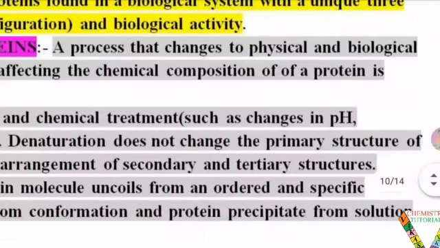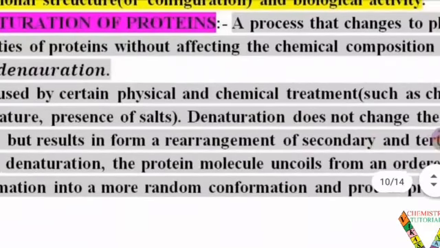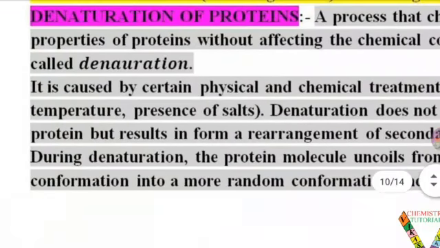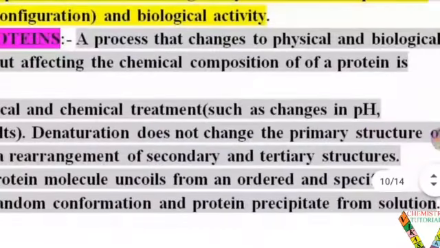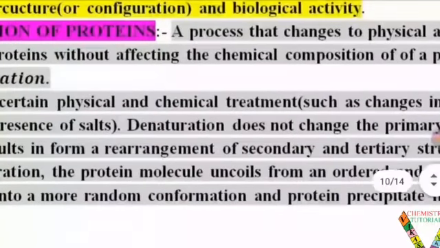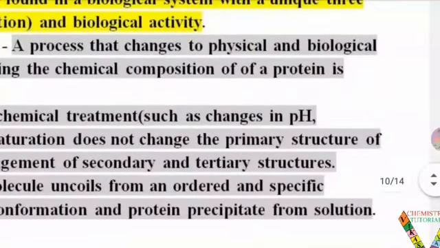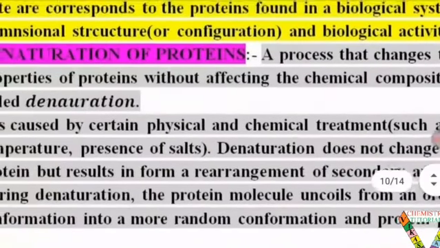Denaturation does not change the primary structure of a protein but results in a rearrangement of secondary and tertiary structure. Means by denaturation the primary structure is not affected but secondary and tertiary structures are totally changed. During denaturation the protein molecules uncoil from an ordered and specific conformation into a more random conformation, and the protein precipitates from solution. You know very well, in secondary and tertiary structure the polypeptide chains move and coil.